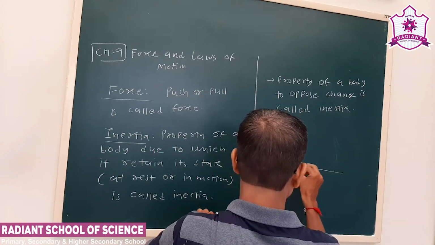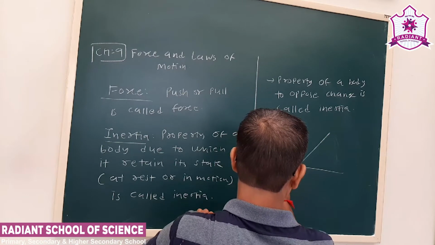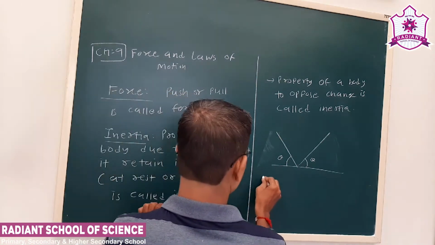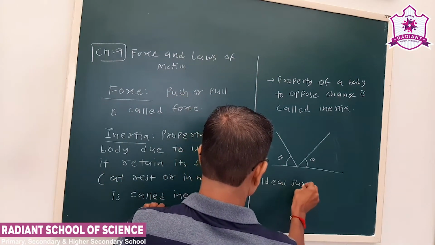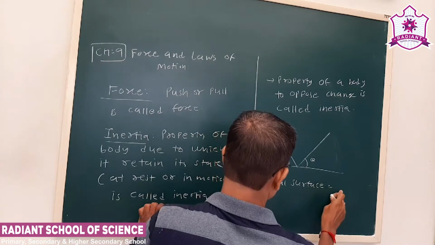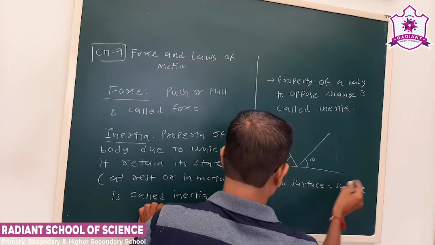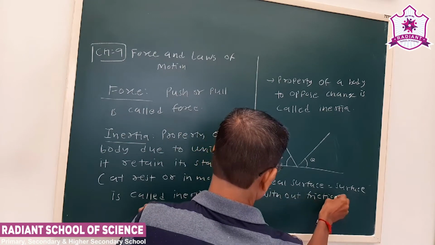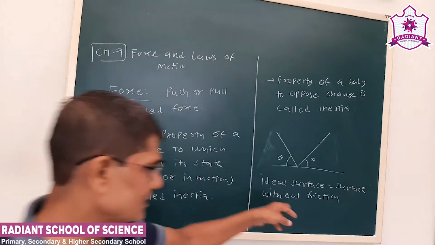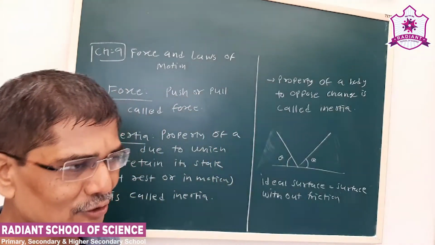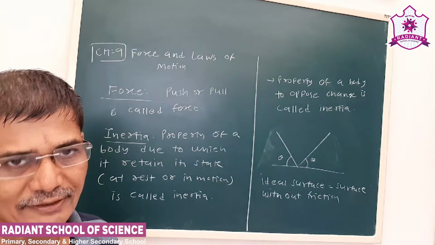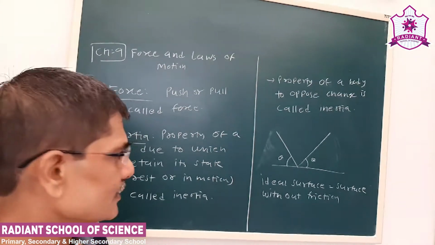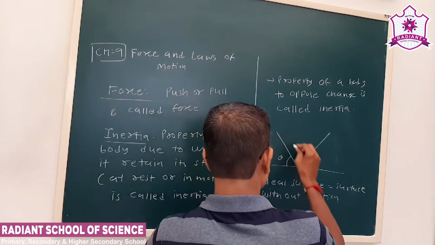now see, this is a surface with a slope. Okay. Now it is an ideal surface, that is, a surface without friction. Okay. Why? Because later on we will study friction also. We will see that practically there is no surface which does not have friction. Okay, but he assumed that this is an ideal surface. Now this is one slope, this is another slope.